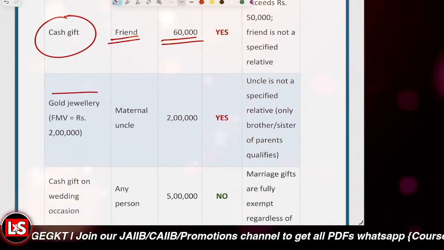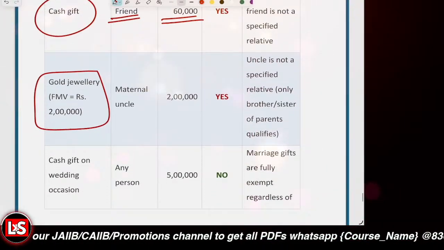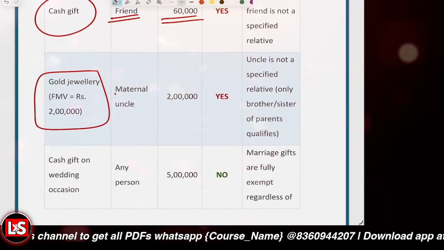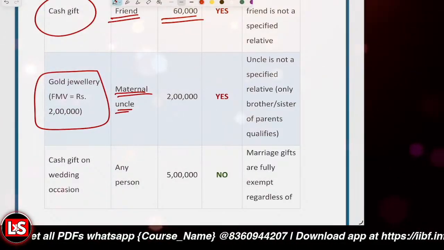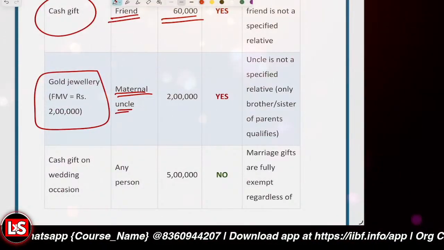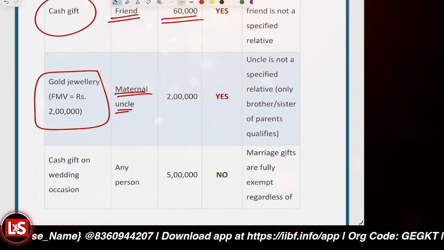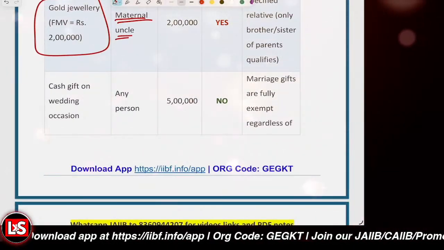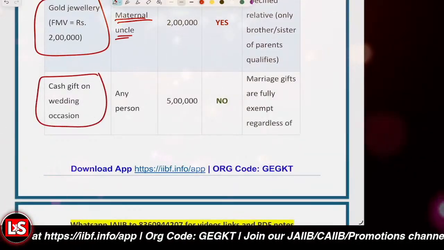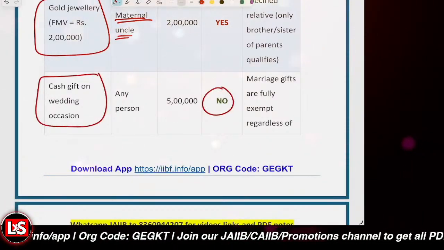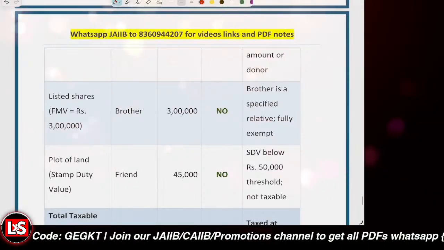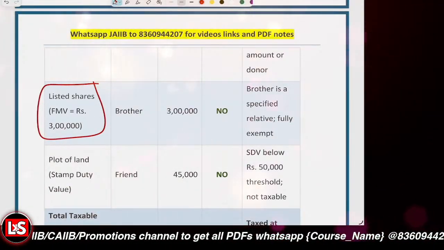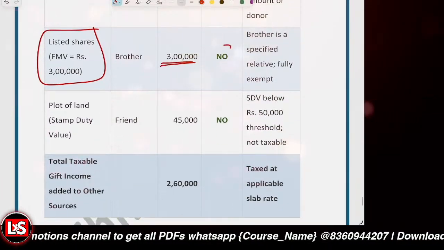If you received gold jewelry with a fair market value of 2 lakh rupees from a maternal uncle, it is again taxable, because the uncle is not specified as a relative. Only the brother or sister of parents qualifies. If you receive a cash gift of 5 lakh rupees on a wedding occasion, it is not taxable. If you get listed shares with a fair market value of 3 lakh rupees from a brother, that is also not taxable.